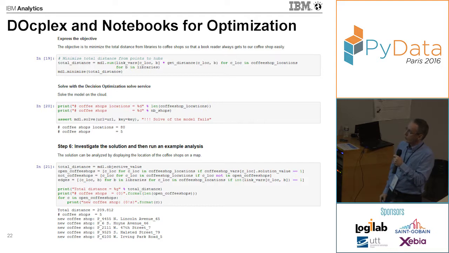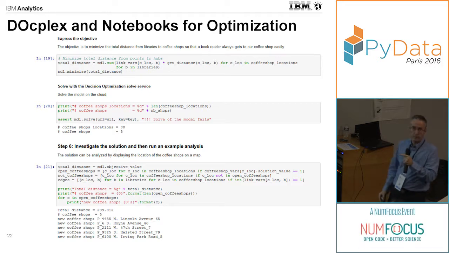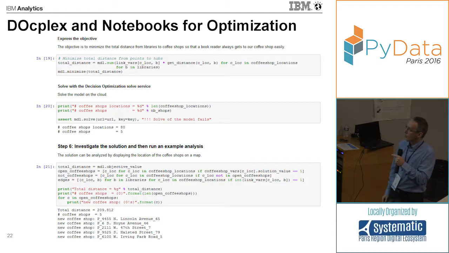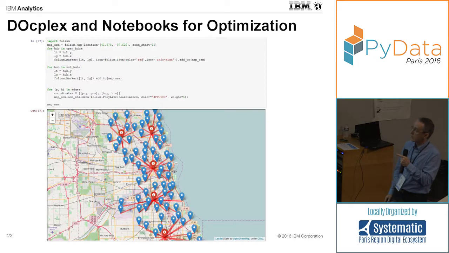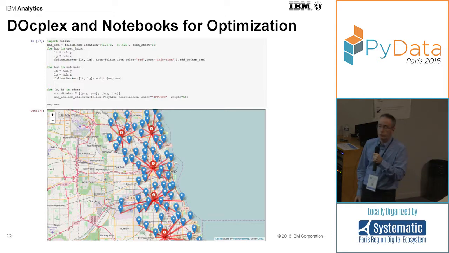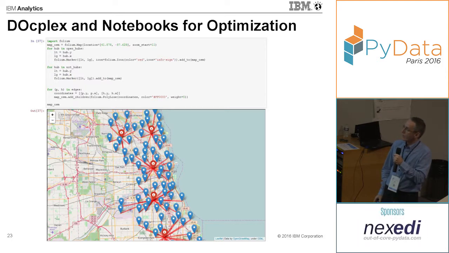Then we do the solve, and at the end of the solve, all the decision variables have taken the values that correspond to the best solution, that means the ones that minimize the total distance. The purpose of those lines is just to retrieve the value of those decision variables and to populate a data structure so that the result can be visualized on a map. Here, the red markers correspond to the selected coffee shops, and the red edges correspond to the links that have been selected between a coffee shop and libraries.